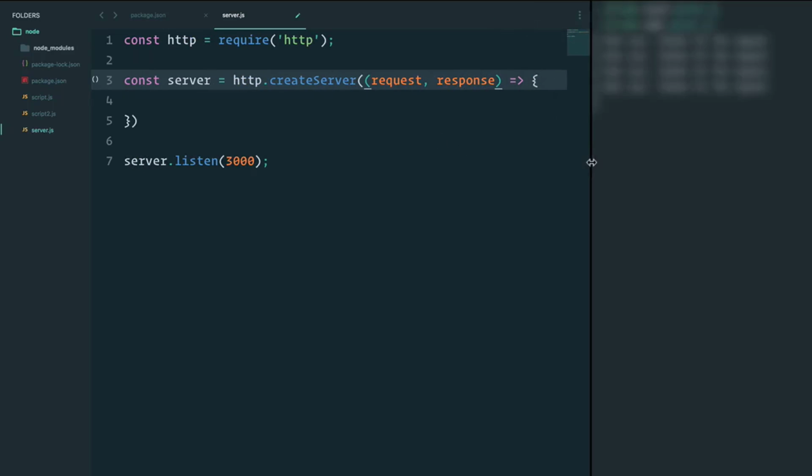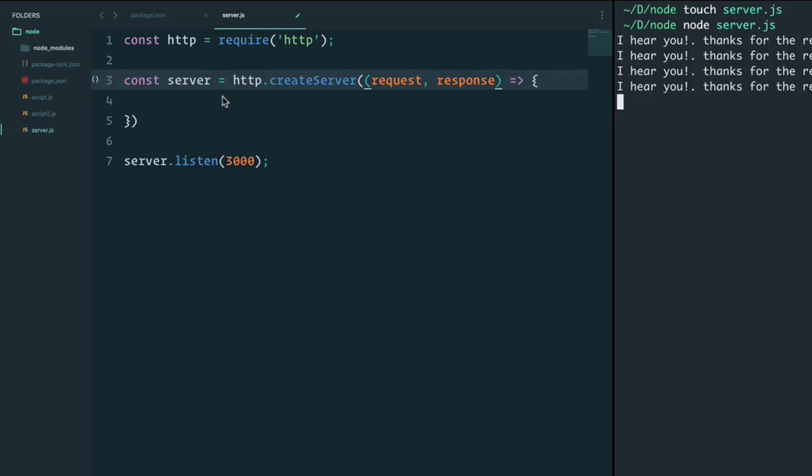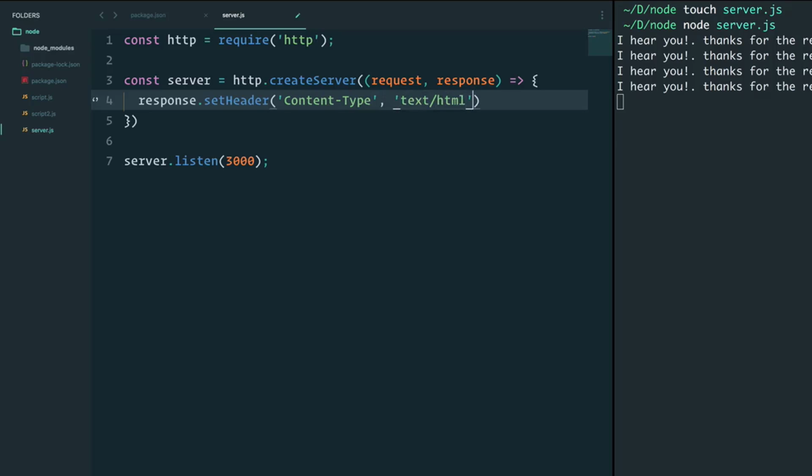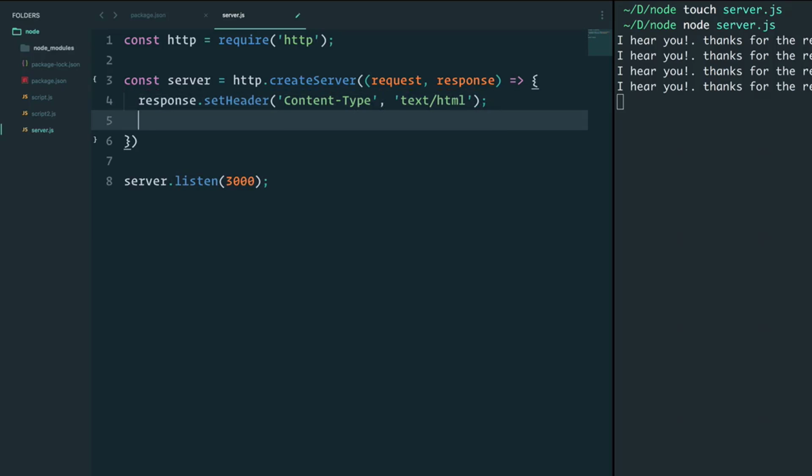And let's make this a little bit smaller just so we can see. And within here, we can do something like response dot set header content type. We're letting you know what kind of content we are going to send, and it's going to be text HTML. And this is just a standard way of declaring content type. And we'll say response end with an h1 tag that says hello.